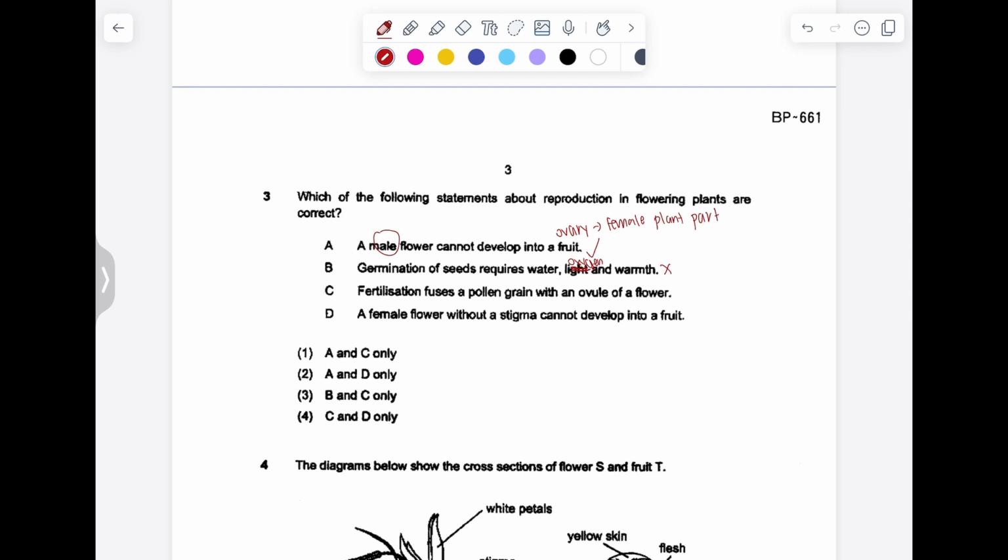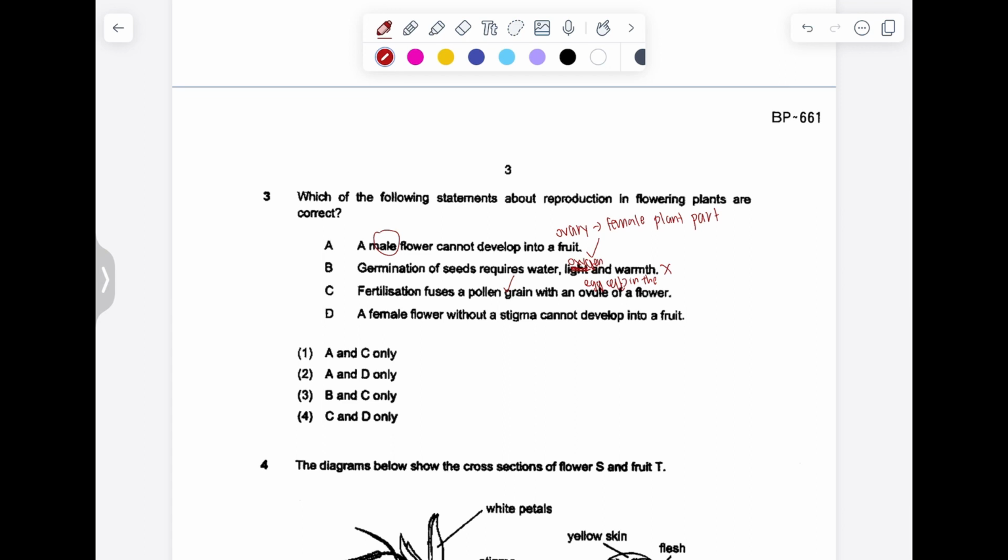Fertilization fuses a pollen grain with an ovule of a flower. So fertilization is the process where the male sex cells fuse with the female sex cells. In plants, the male sex cell is the pollen grain, but the female sex cell is the egg cell in the ovule, not the ovule itself. So it's when the pollen grain fuses with the egg cell. That's the definition of fertilization in plants.